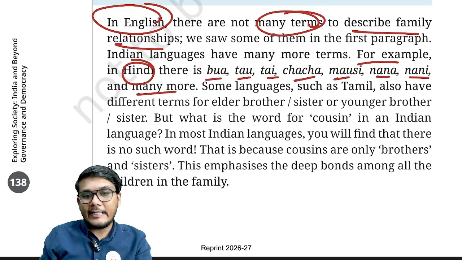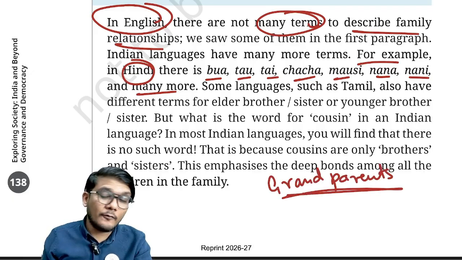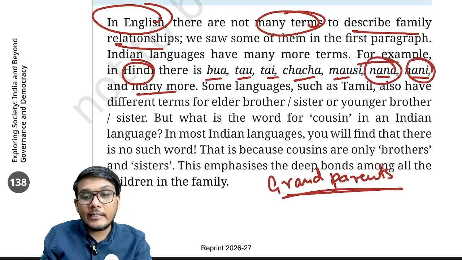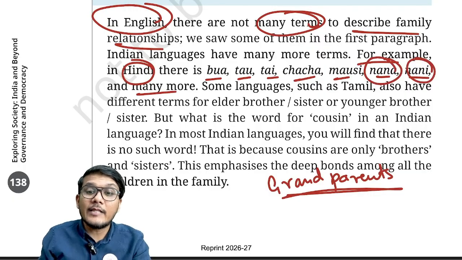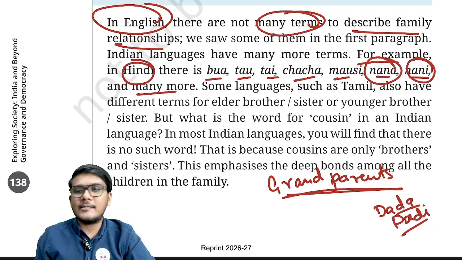For example, in English, if you say grandparents, you don't know whether it is the parents of your mother or your father. But in Hindi, you can say Nana and Nani, which is your grandparents from the mother's side. You can also say Dada and Dadi, which is basically your grandparents from your father's side.